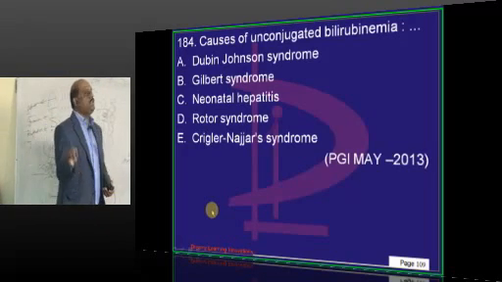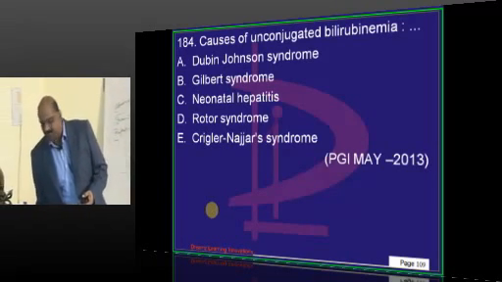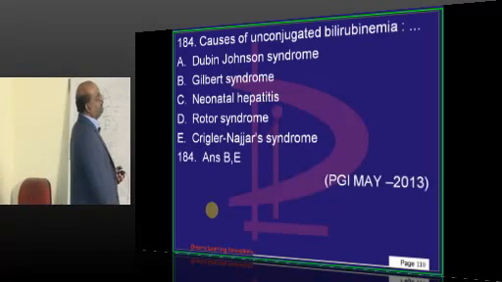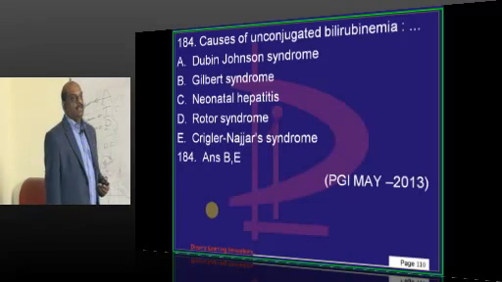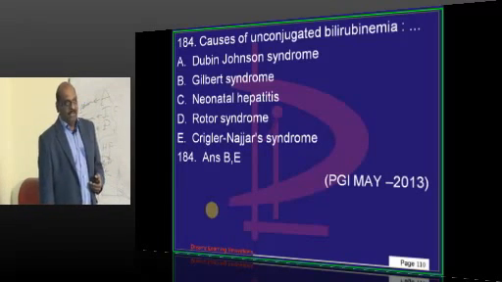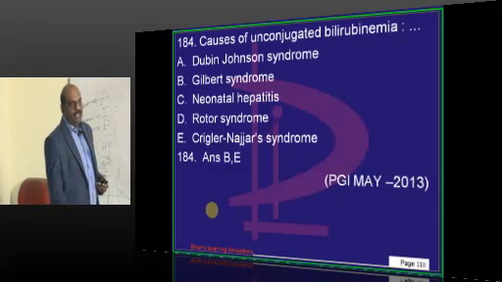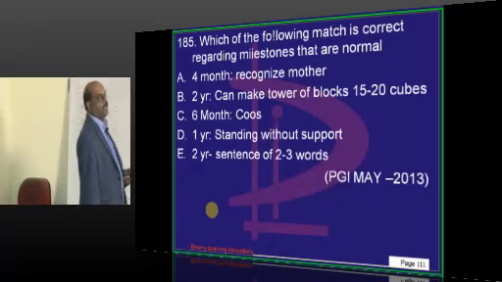Coming to unconjugated hyperbilirubinemia, what are the important factors which you need to basically remember, doctor? Gilbert is one. In Crigler-Najjar there is a deficiency of glucuronyl transferase. There is a reason it will also lead to the development of unconjugated hyperbilirubinemia, is what you need to remember.